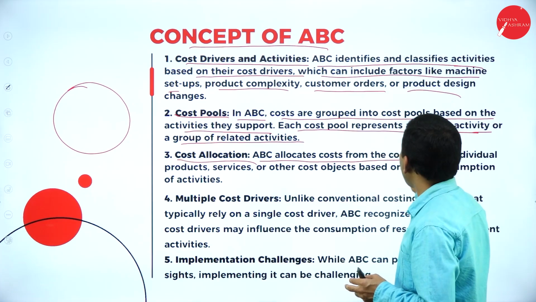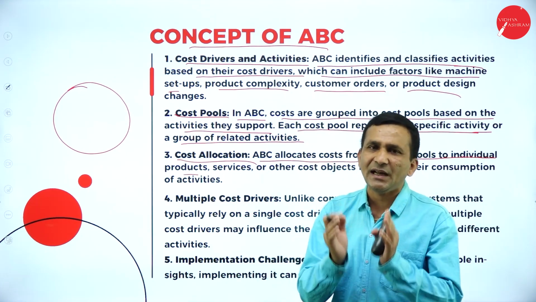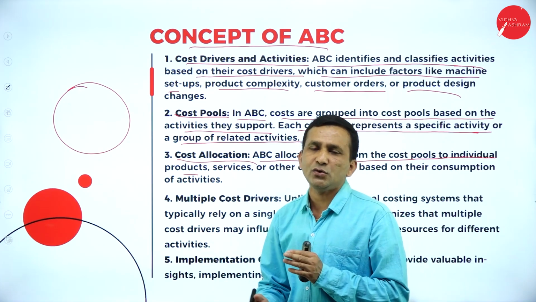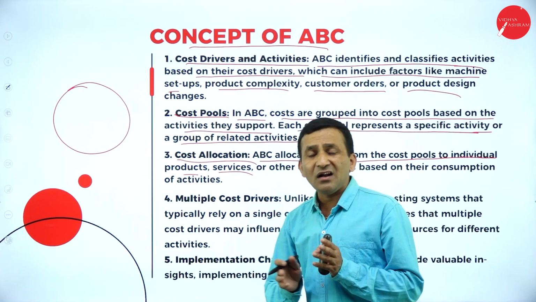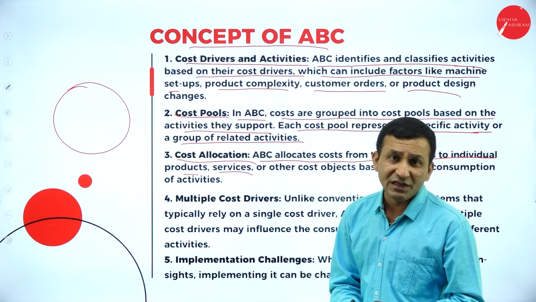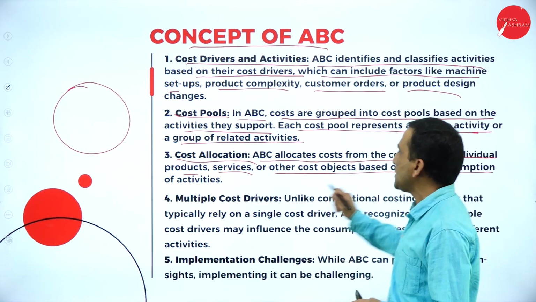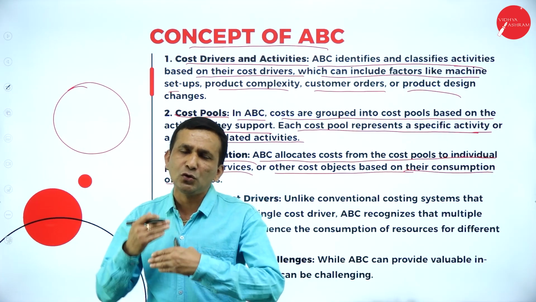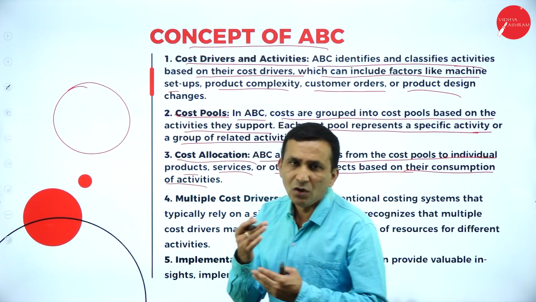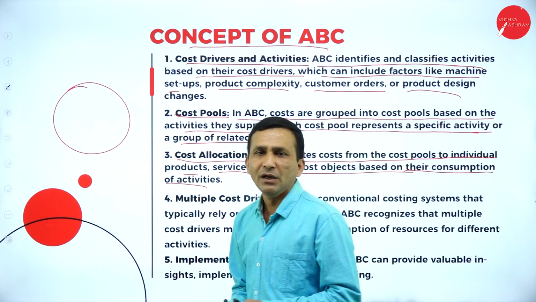ABC allocates cost from the cost pool to the individual product. Each and every product is unique, so we need to calculate based on their activity and service, what and all the services are involved in producing a product. Other costs are allocated based on their consumption of activity. So from production till consumption, we look at what function and what service are involved, so we get the allocation properly.